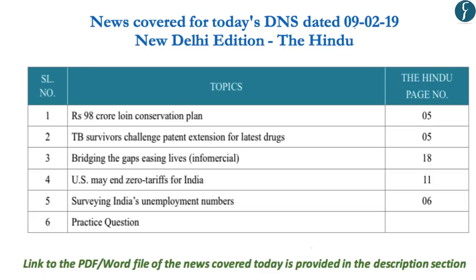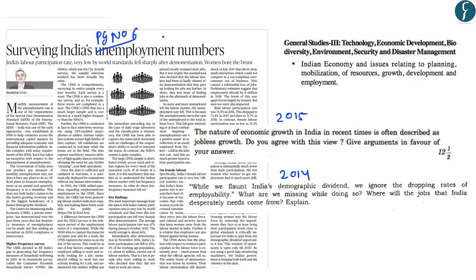Today we will discuss the articles displayed on the screen from the daily edition of the Hindu newspaper dated 9th February 2019. So let us start our discussion for the day. The lead article on page number 6 is related to the data on unemployment, which has been released by the Center for Monitoring Indian Economy. And it basically throws light on the unemployment scenario in the case of India.